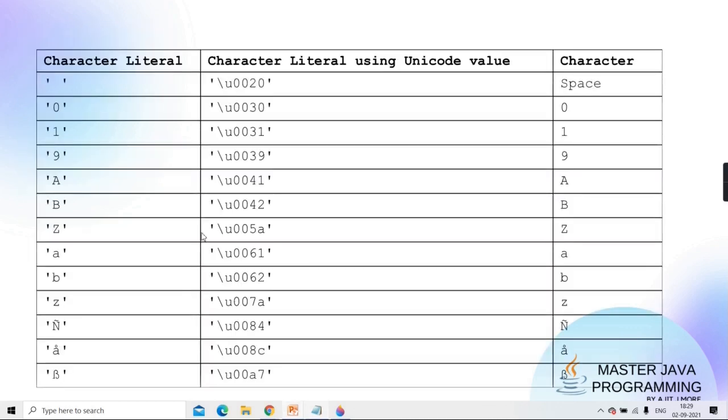Okay. Then, a few examples I have given. Can you see this? In this example, a few are commonly known to us, like space. So what is space in Unicode? 20. Is hexadecimal 20 equal to 32 in decimal? Yes, sir. Single quote 0 is hexadecimal 30. Is it decimal 48?